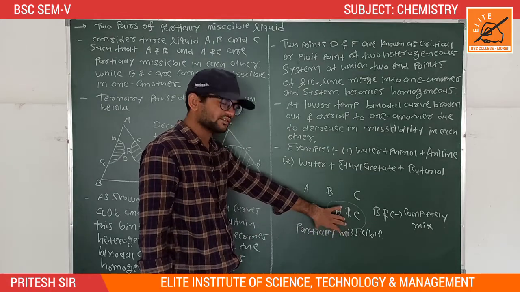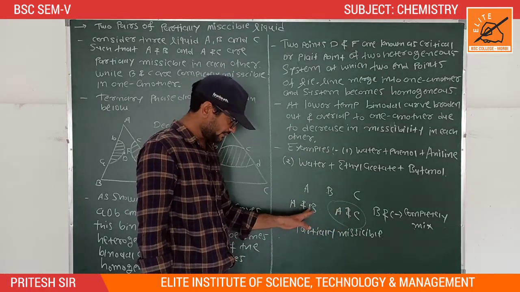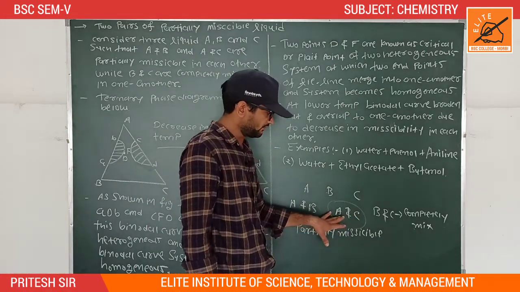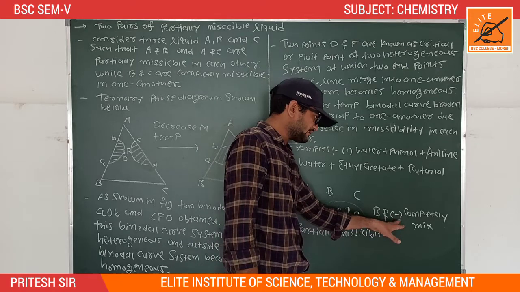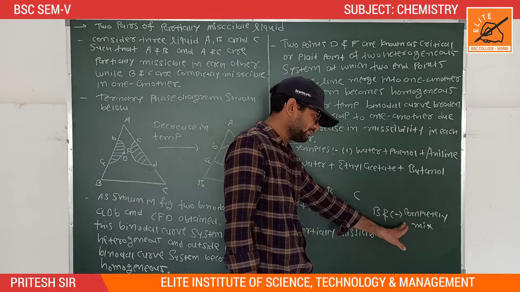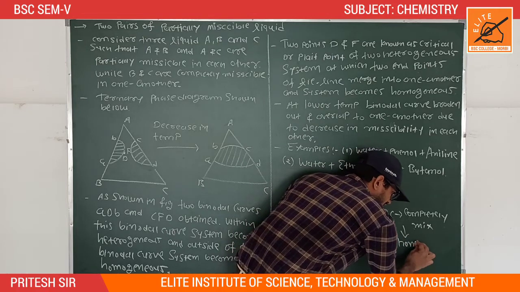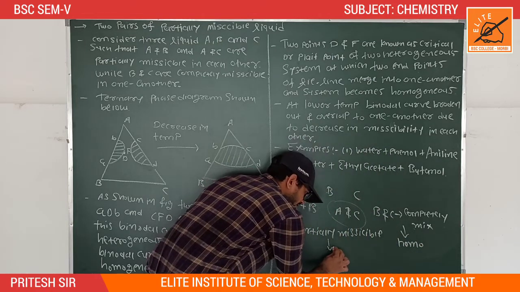So capital A and B, same as A and C, form a heterogeneous system, while B and C are completely mixed together and form a homogeneous system.